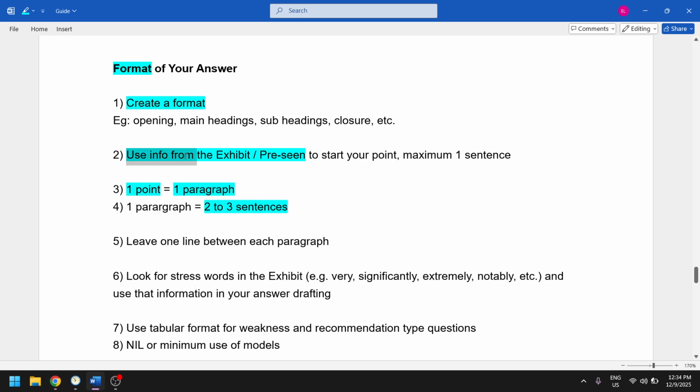Then let's say this one. Use info from the exhibit or pre-seen. 1 point equals 1 paragraph. This 1 point is one idea, 1 paragraph. Then 1 paragraph is 2 to 3 sentences. Use a tabular format for weakness and recommendation, with new or minimum use of models.